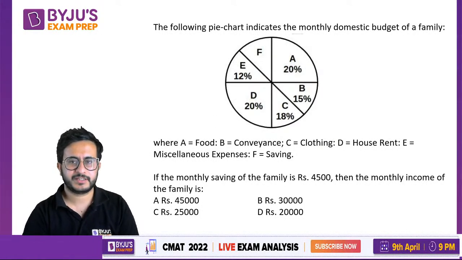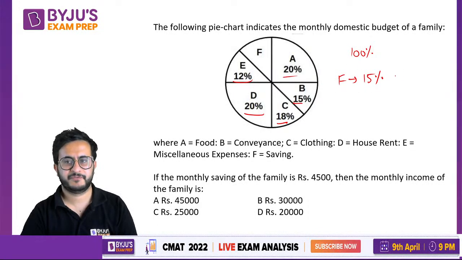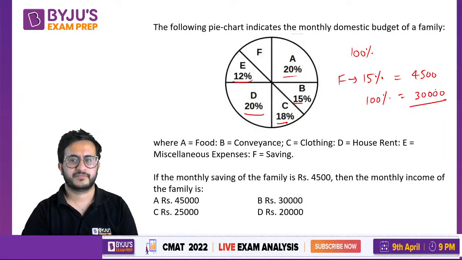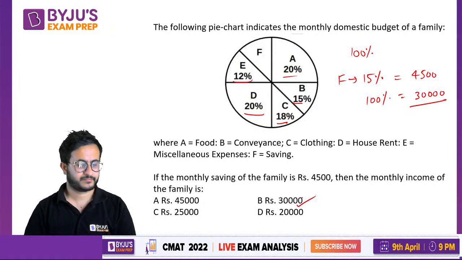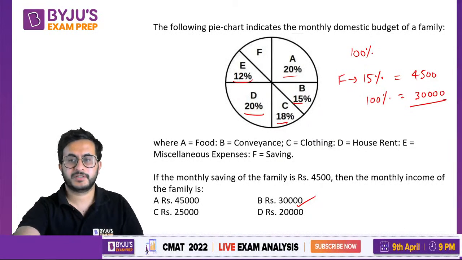So we know that total is 100%. Total of a pie chart is 100%. What is it? 35, 53, 73, 85. The remaining is 15%. F is 15%. That is saving. Right. So 15% is given as 4,500. So 100% will be 4,500 divided by 15. We get 30, and into 100, that is 30,000. Okay. So very simple question.